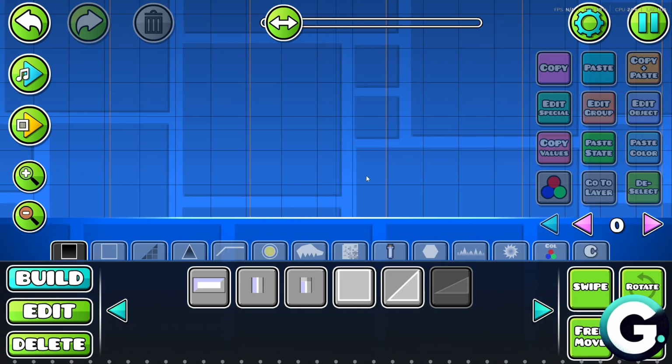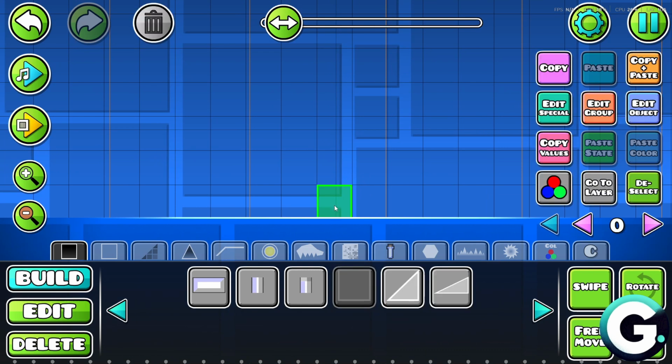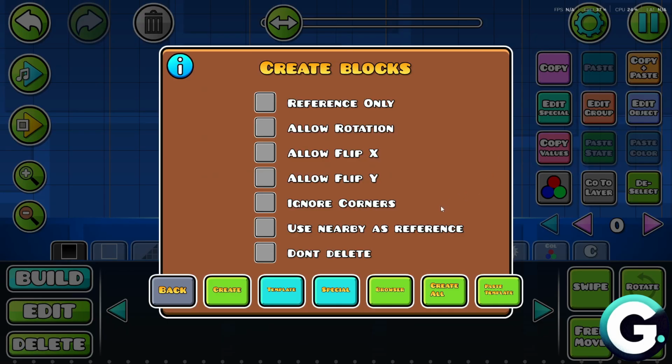So let's go ahead and say that we want to put an auto block right here. Just click on the edit special option, and then you want to navigate through the browser. You will then be taken to the template on which you can then select the template that you want to do. But in my case, I already have selected one. You can just navigate through the browser options or the template options right here.